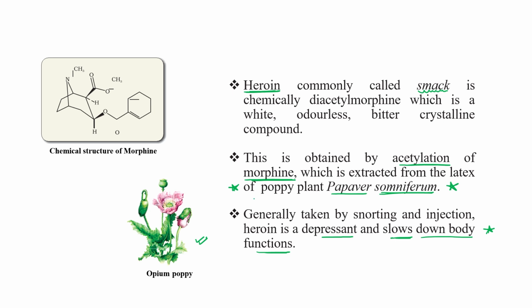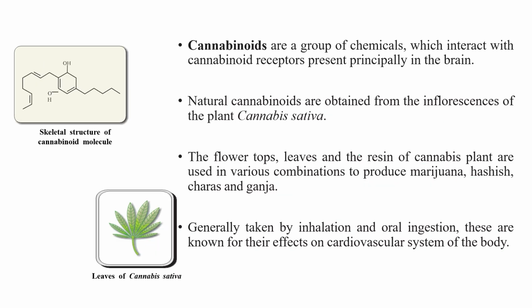It is obtained from morphine by acetylation of morphine, and this morphine is collected from the poppy plant, Papaver somniferum, from its latex. And what is the main effect? It acts as a depressant and slows down our body function. The second type is cannabinoid. It is obtained from the leaves and the inflorescence of Cannabis sativa.